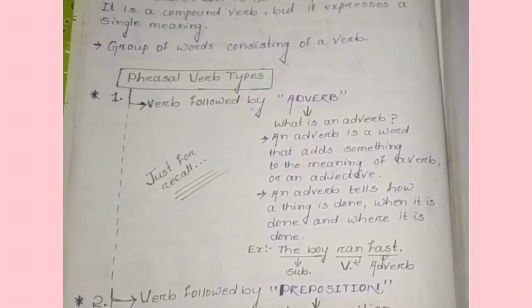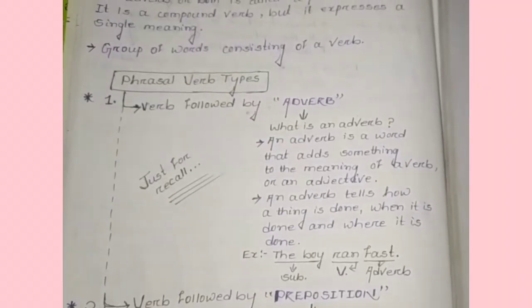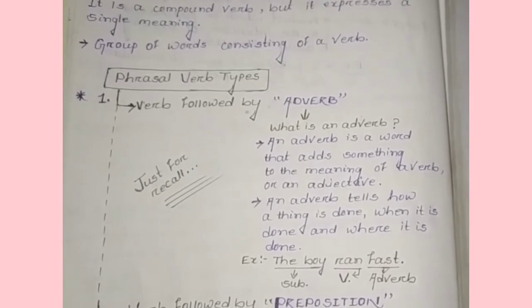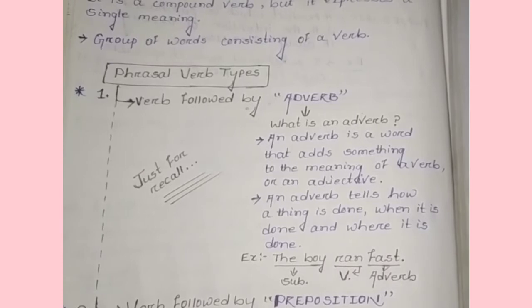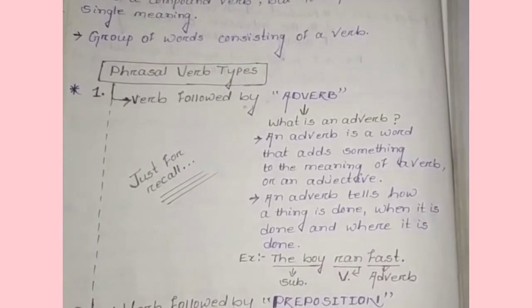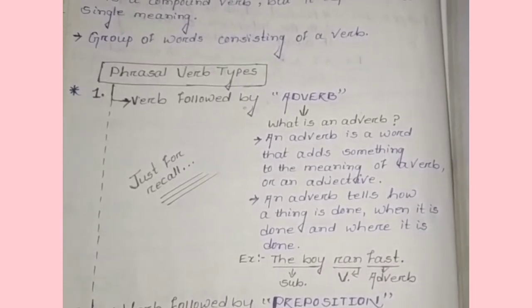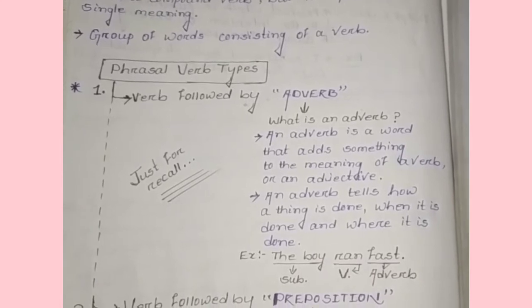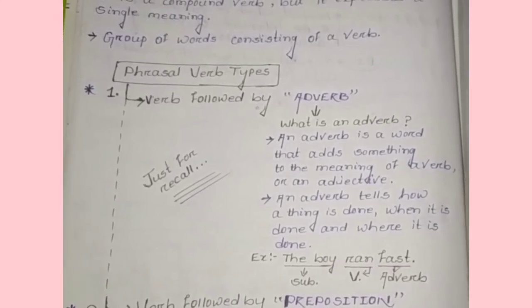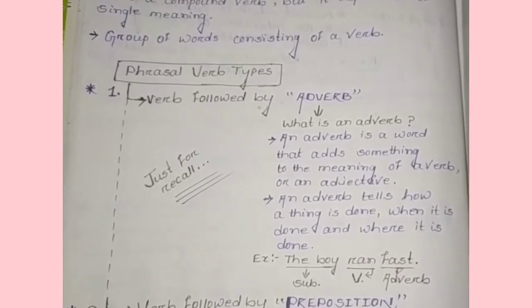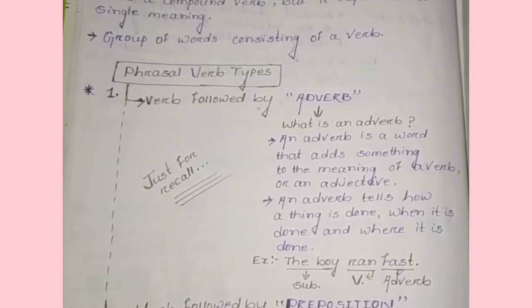Then coming to phrasal verb types. Okay, see number 1, verb followed by adverb. So let's recall what an adverb is. An adverb is a word that adds something to the meaning of a verb or an adjective. An adverb tells how a thing is done, when it is done, and where it is done.